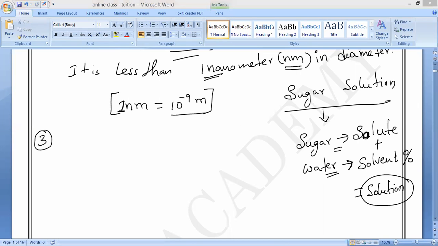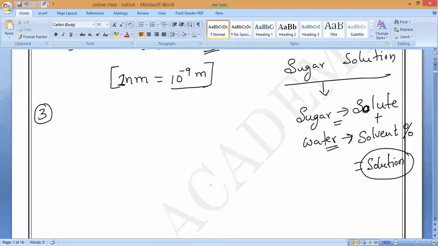Because they are extremely small, as I just said. Is it possible to see with the naked eye? No, sir. Plus, we cannot see with a normal microscope either. Correct or not? Yes, sir. So that is the third property. Write it. The particles of a solution cannot be seen even with a microscope.